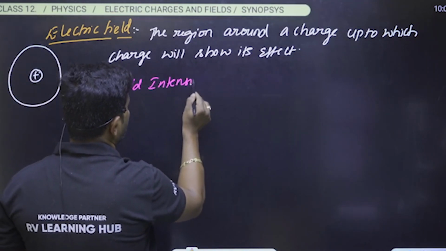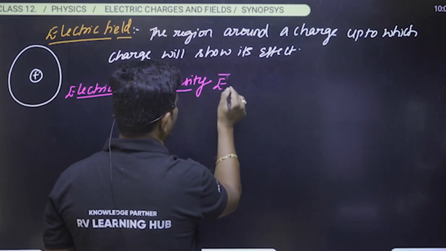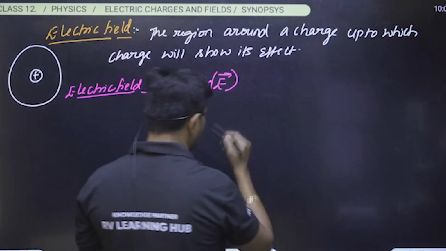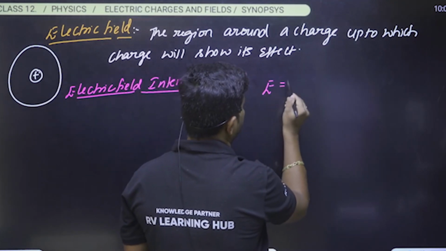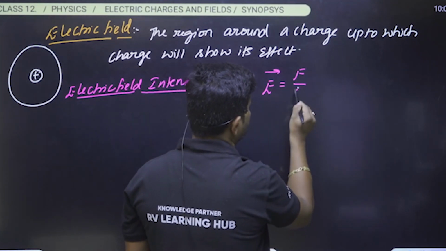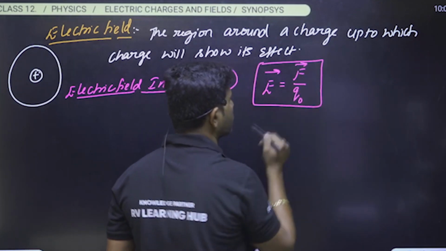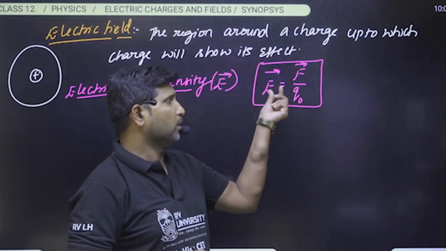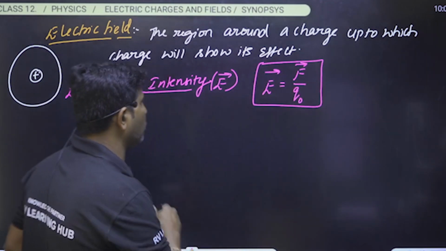What is the electric field intensity? Usually denoted by E vector. Electric field is always equal to force acting per unit charge. And the electric field always acts in the direction of the force.